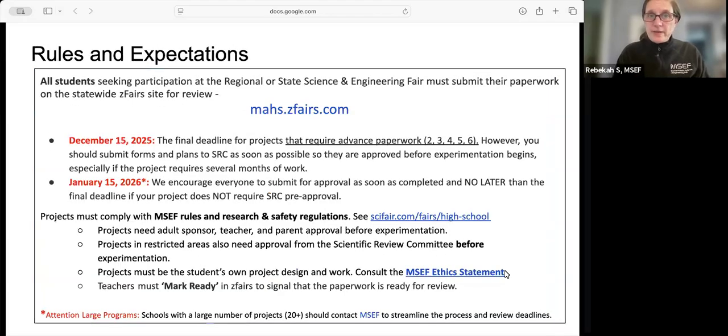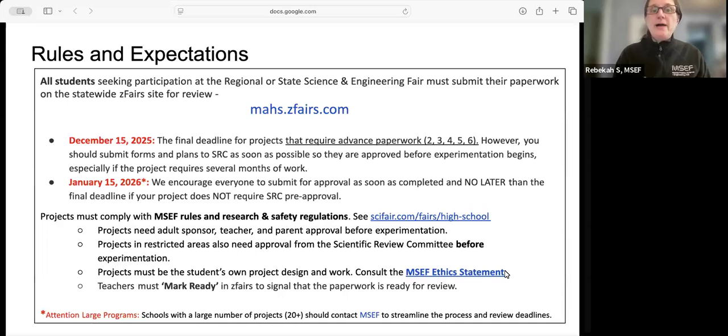To participate in any of the fairs, all students who want to participate do need to create accounts with their teacher and school support. The deadlines for participation are December 15th if projects require advanced paperwork and pre-approval, but you should submit them as soon as you are ready because you cannot proceed with your experimentation until you have that approval if you are in restricted areas. We encourage all students to submit for approval as soon as they're completed, but no later than January 15th for projects that don't require SRC pre-approval.